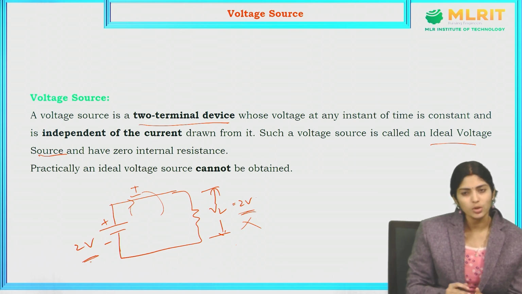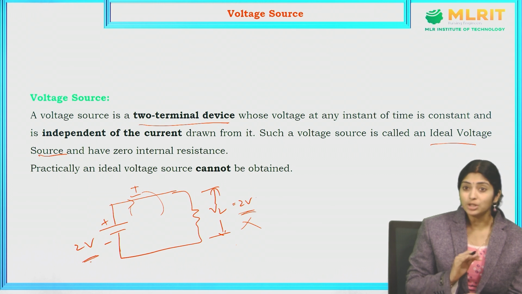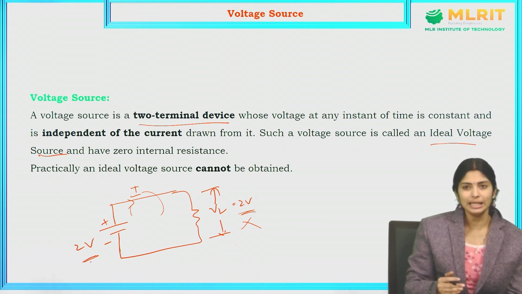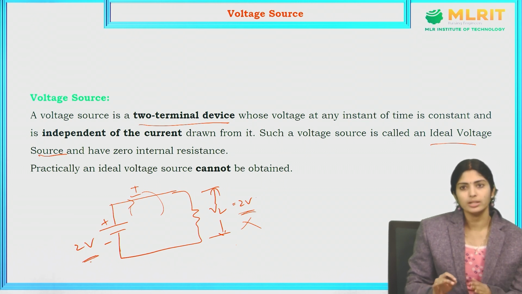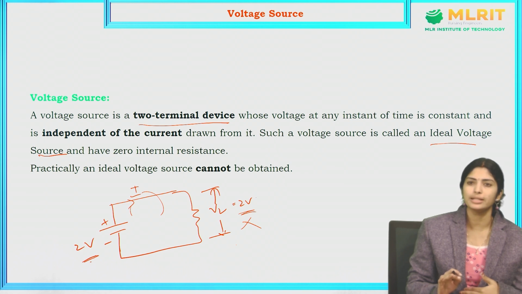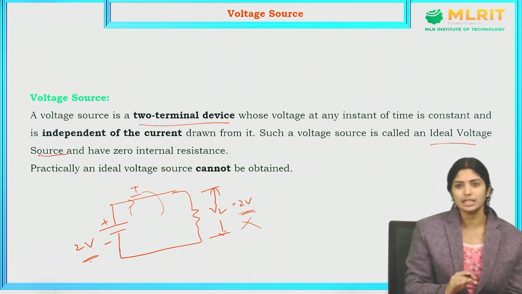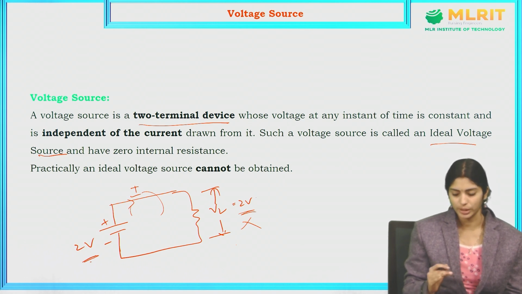So in an ideal voltage source, we assume that no losses are present, so no voltage drop is present in the circuit. But if we are doing the experiment practically, it won't be possible. So practically an ideal voltage source cannot be obtained. Only practical voltage sources exist, which have a resistance value. Resistance means there will be a voltage drop in the circuit, whether they mentioned resistance or not in the main circuit. Internal resistance will be there for any conductor, so there will be some amount of voltage drop in the circuit.